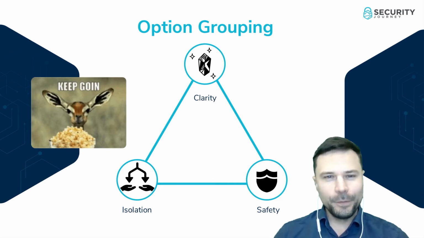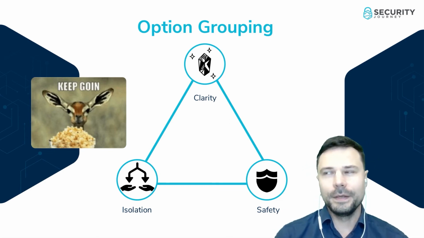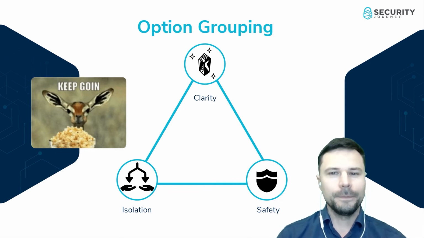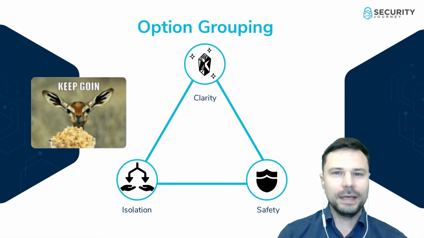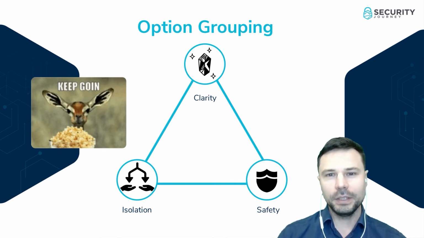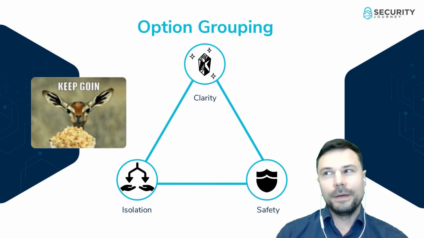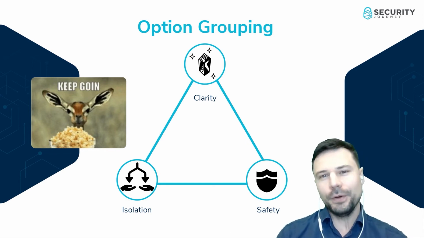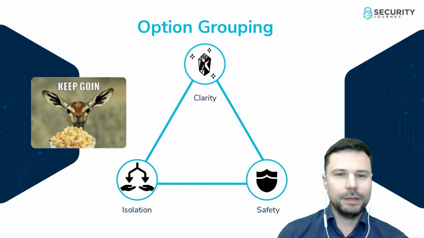Can we improve this even further? Yes, we can. We can improve the options pattern even more by adding option grouping. This can help us with isolation, clarity, and safety when we combine multiple options as one. And those options could be private or public. Let's look at how we would go about doing that.